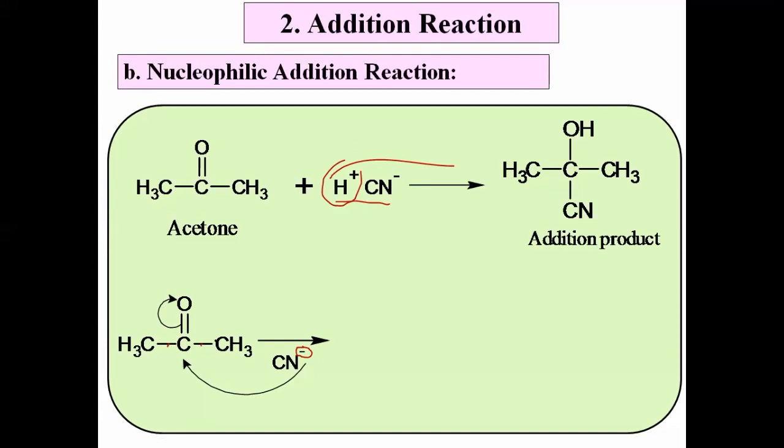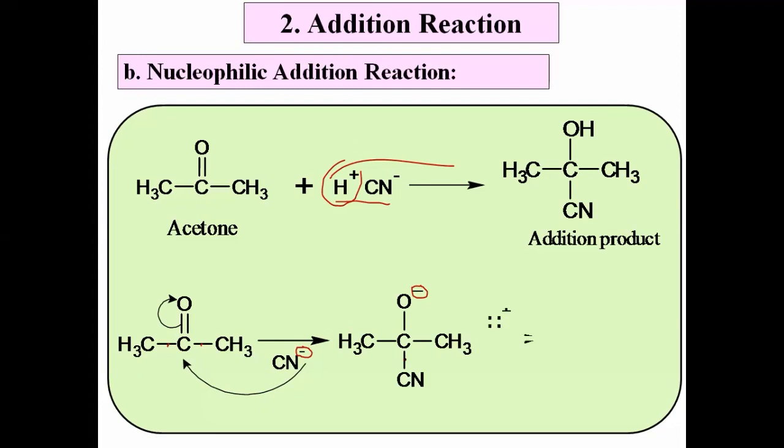I will repeat again. In the first step, I am explaining the mechanism of how the addition of acetone with hydrogen cyanide takes place. Okay, this is our acetone molecule. In the first step, the cyanide ion attacks the acetone, means the cyano group forms a bond with the central carbon. Therefore, to maintain the valency of this carbon, one of the pi bonds undergoes breaking, and that electron pair goes on the oxygen. It acquires a negative charge, and there is a new bond between carbon and cyano group, and we get the intermediate. This is the first step.